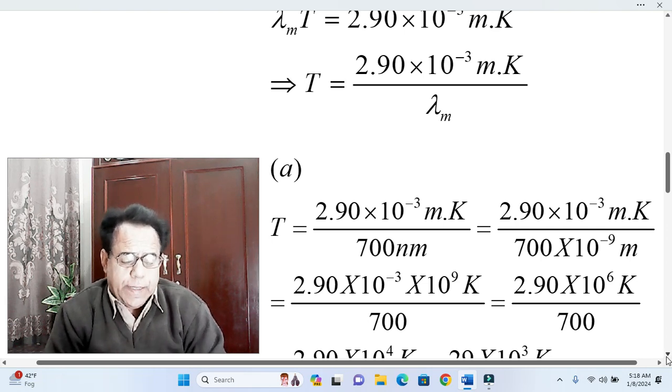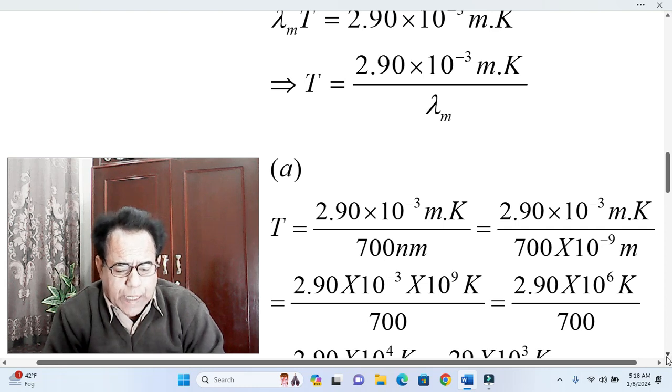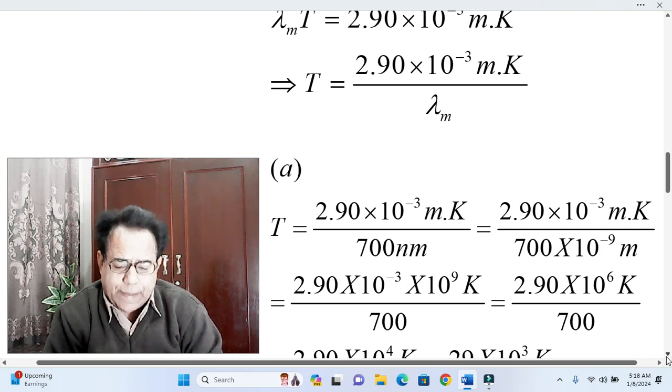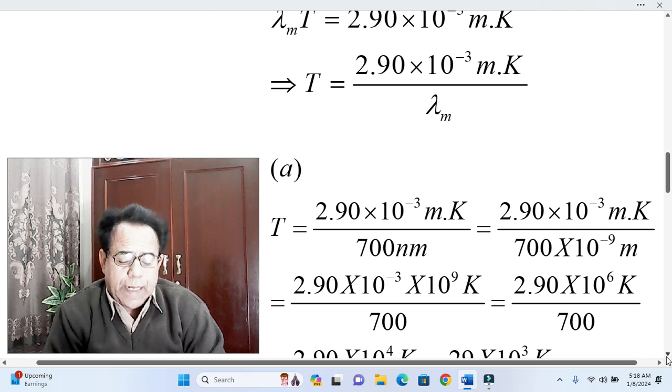So dear students, here 2.90 into 10 raised to the power minus 3 into 10 raised to the power plus 9 Kelvin divided by 700 alternatively becomes equal to 2.90 into 10 raised to the power plus 6 Kelvin divided by 700, because 10 raised to the power 9 is plus 9, while 10 raised to the power minus 3 is minus 3, that is to say milli.